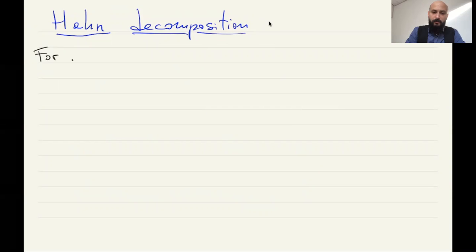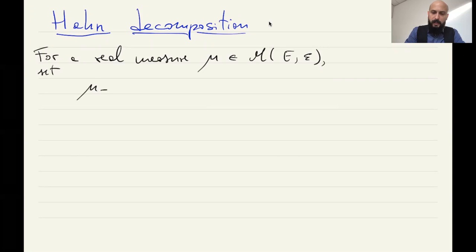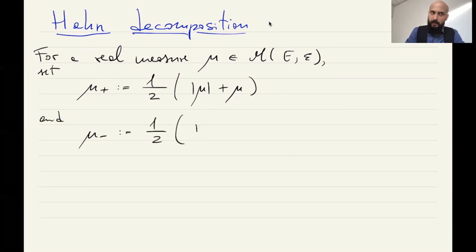So for a real measure, let's call it mu, on a measurable space E, we define mu plus to be 1/2 of the total variation measure plus the measure, and mu minus to be 1/2 of the total variation measure minus mu.